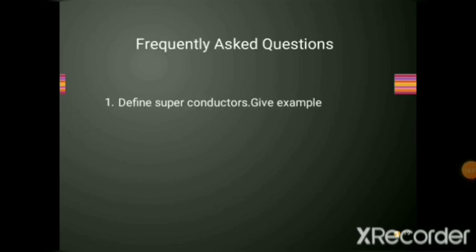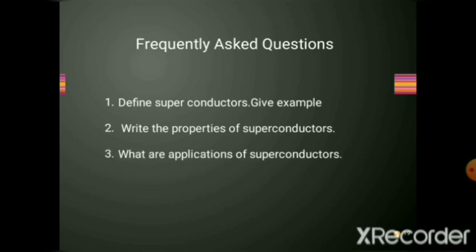What are the frequently asked questions from this topic? You may get questions like what are superconductors with examples, what are the properties of superconductors, and what are the applications of superconductors.